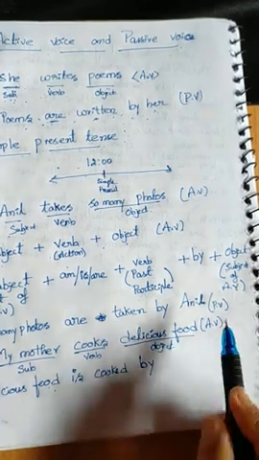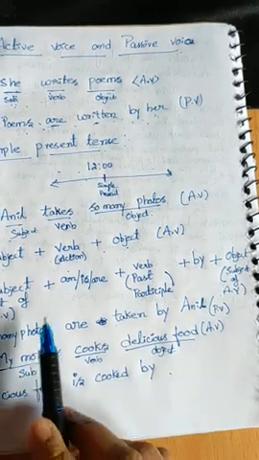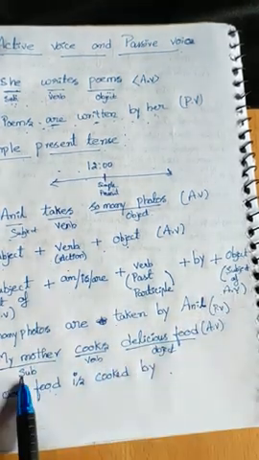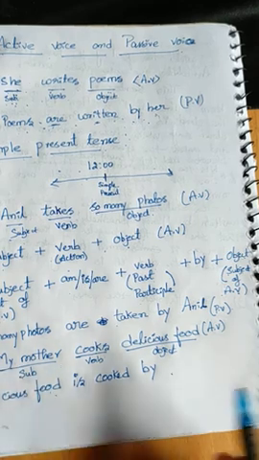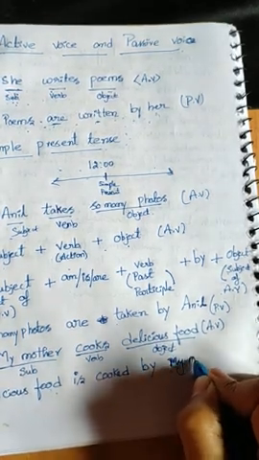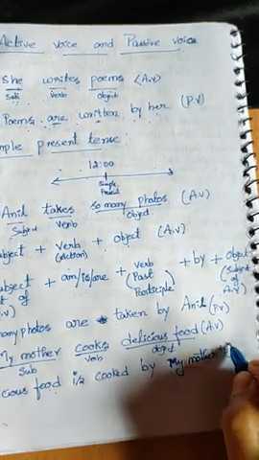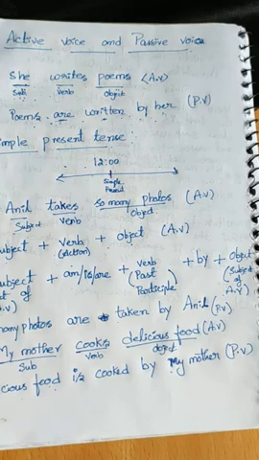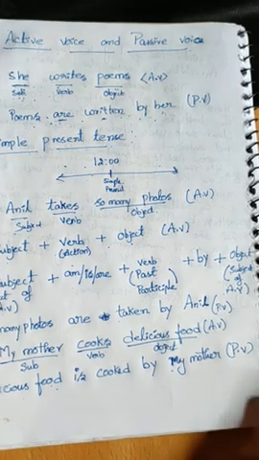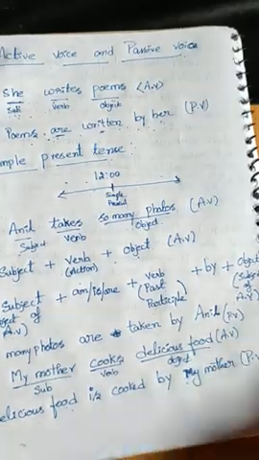Right. Next, what do we have to use? Object. What is the object here? The subject of the active voice. What is the subject of the active voice here? My mother. So, by my mother. This is the passive. Understood? Easy. Shall we do some more examples so that we'll have clarity?